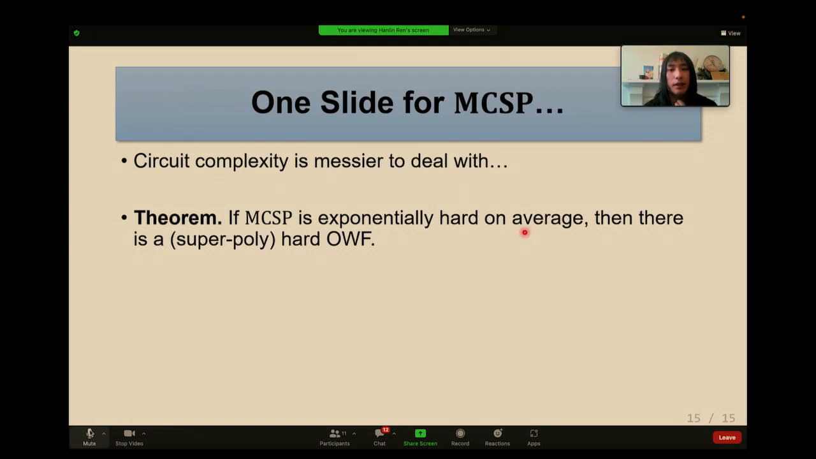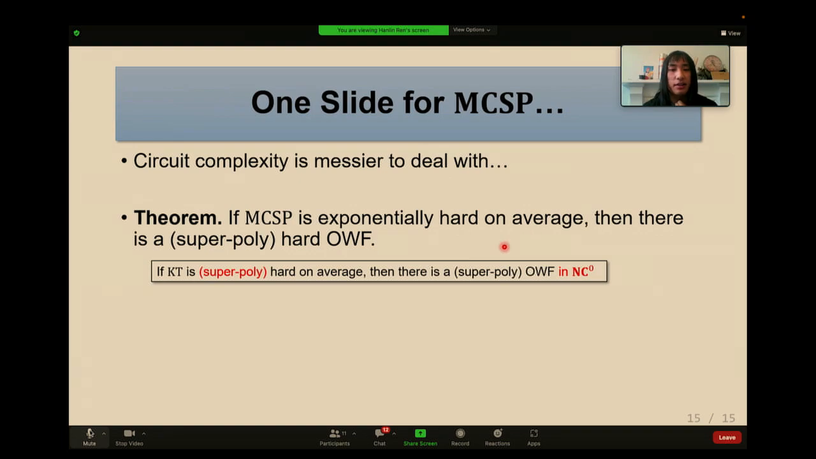We show if MCSP is exponentially hard on average, then there is a super poly hard one-way function. For comparison, the result for KT is much cleaner. If KT is super poly hard on average, then there is a super poly hard one-way function in NC0. This one-way function, we don't even know how to implement it in NC0 or any low enough complexity class. At least currently, I don't know.